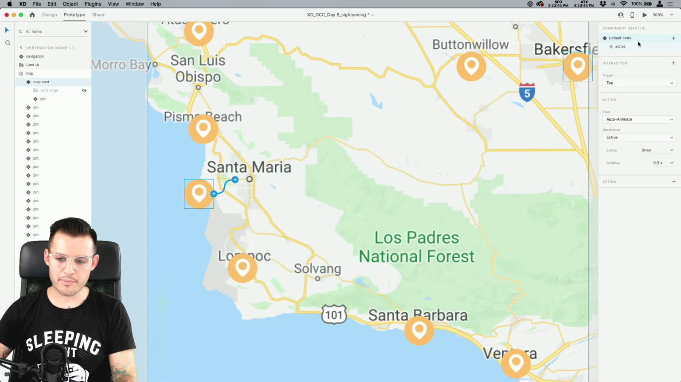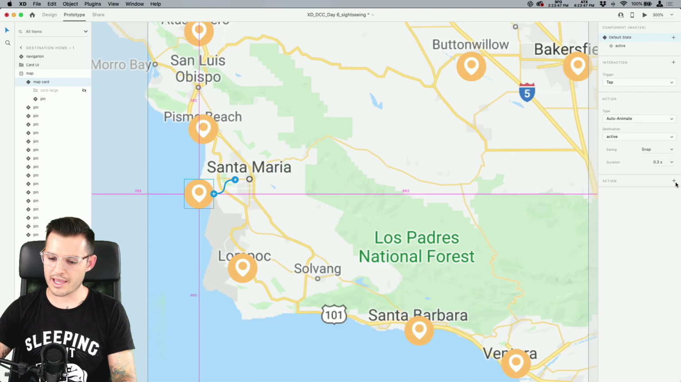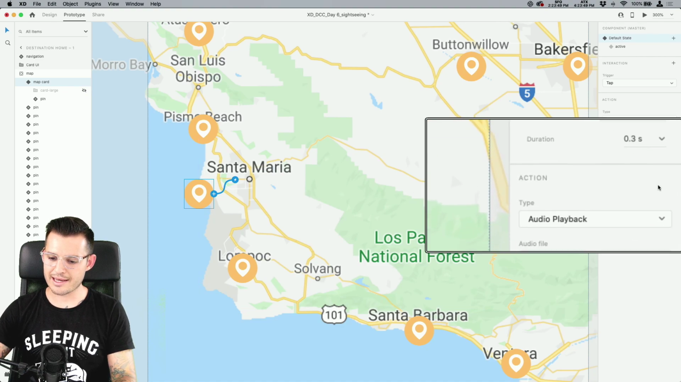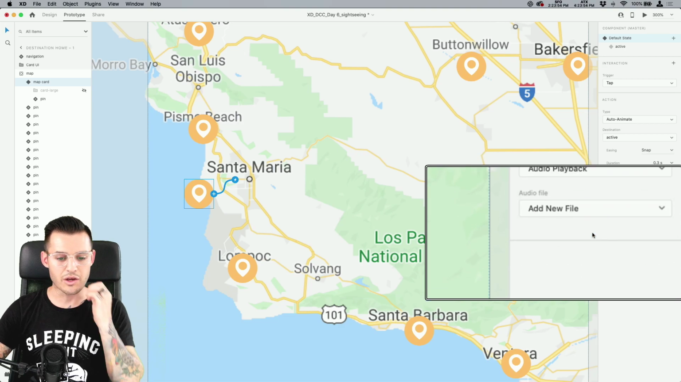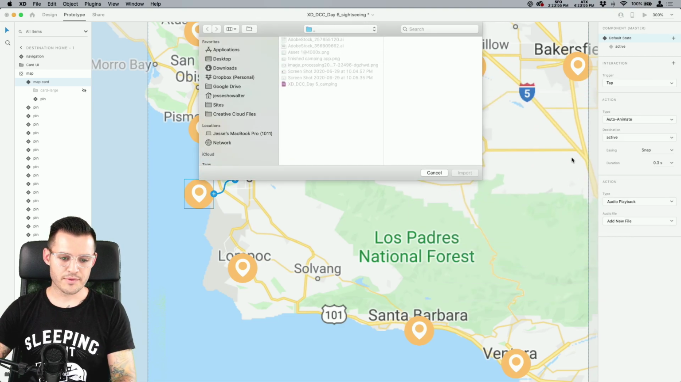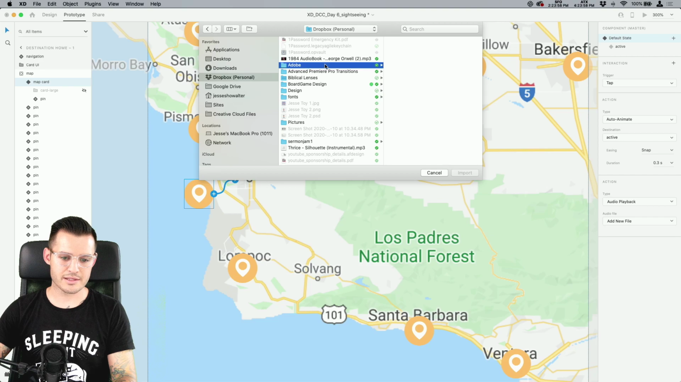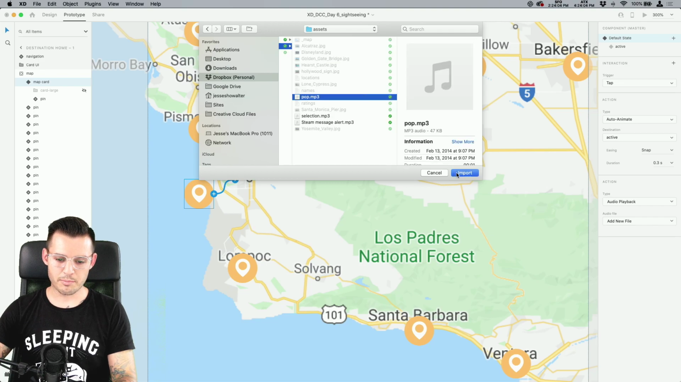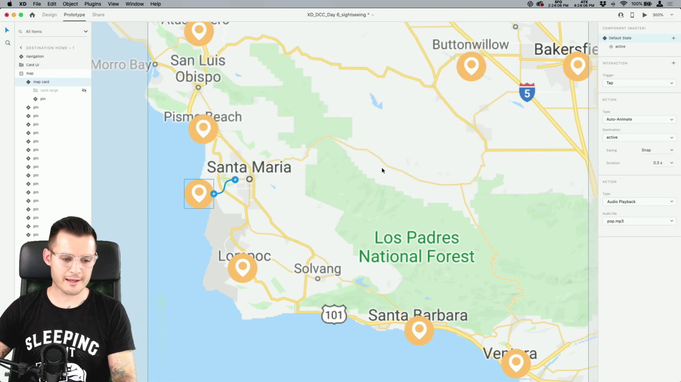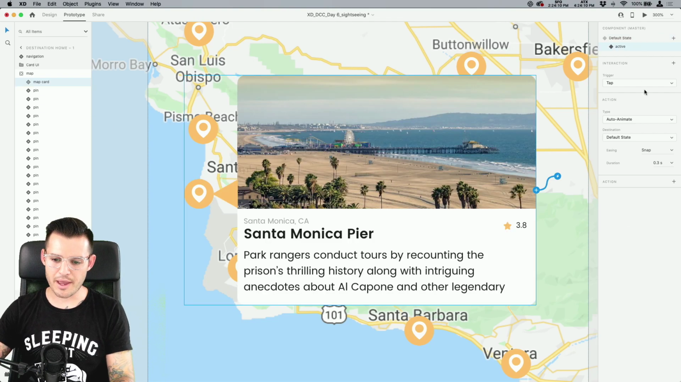We have our map card selected on the default state. We're gonna head down here and add an action, an audio playback, and we're going to add a new file, okay? I'm gonna head to my assets for this project. Somewhere in my assets, I have a little pop sound. So let's do a pop sound like that. Now that sound's been saved inside of Adobe XD, so I can head back over to active and do the same thing. Add an audio playback and use pop.